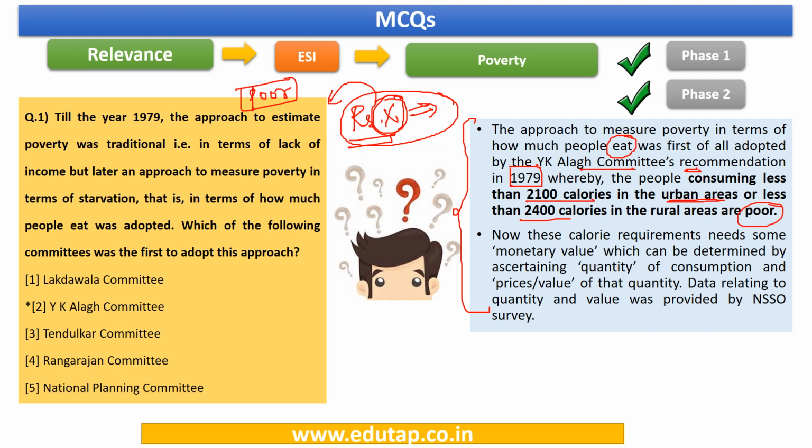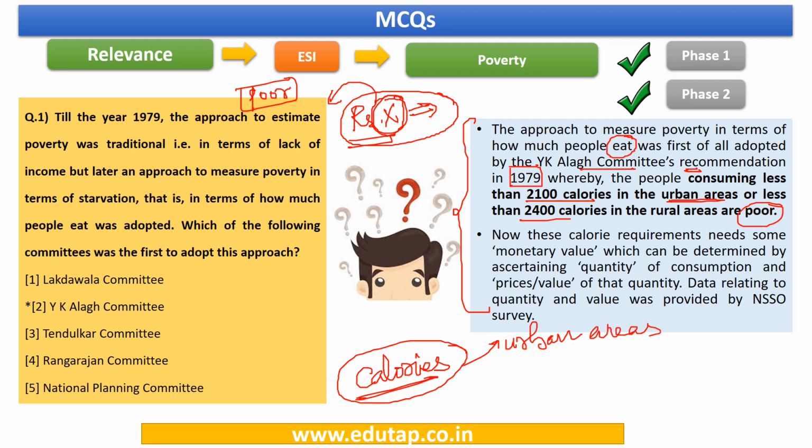So they came out with a certain number of calories that are actually required for survival, and this calorie intake was calculated separately for urban areas and then for rural areas.